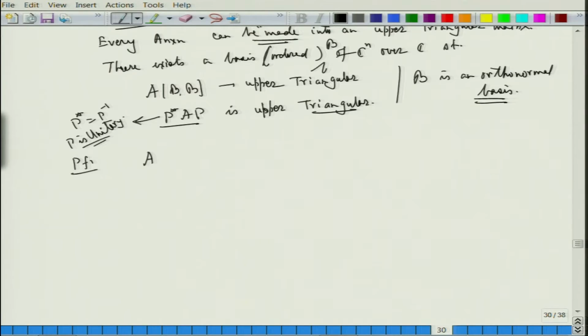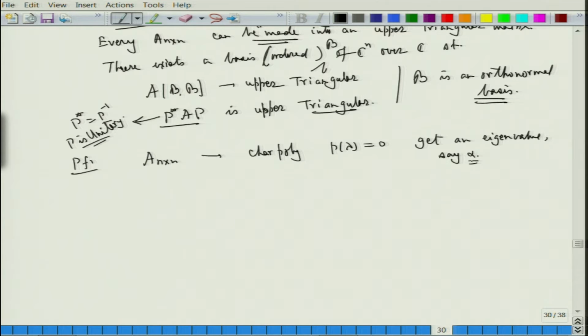I have a matrix A which is n cross n, fine. I go to its characteristic polynomial P of lambda, substitute it to 0, and get an eigenvalue, say alpha.